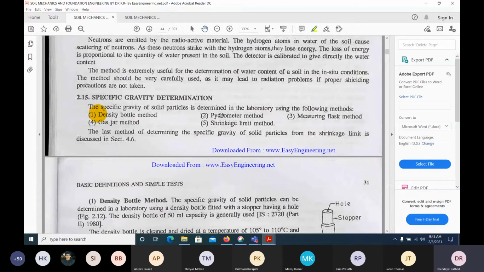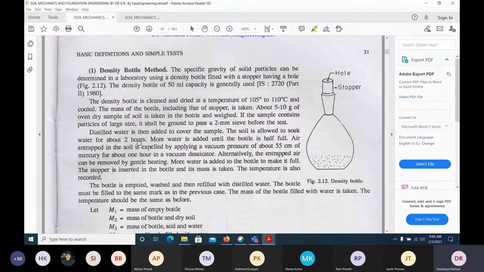I have uploaded a few videos. I have been working since yesterday, so I have uploaded a few videos. You just check how we can find the specific gravity of a soil using the pycnometer. What generally we do is we have this bottle.